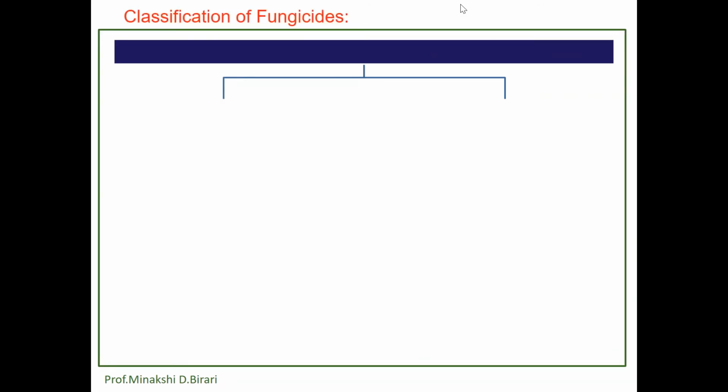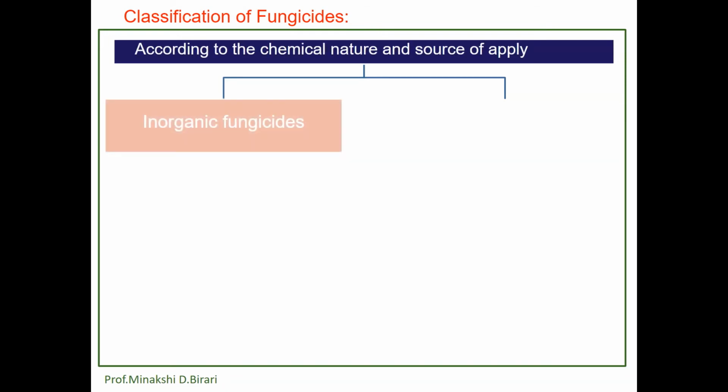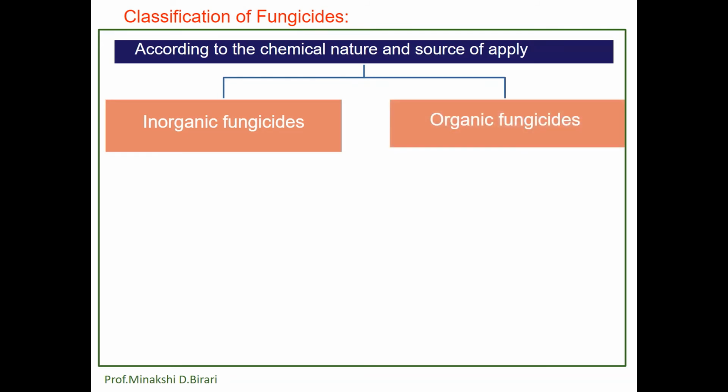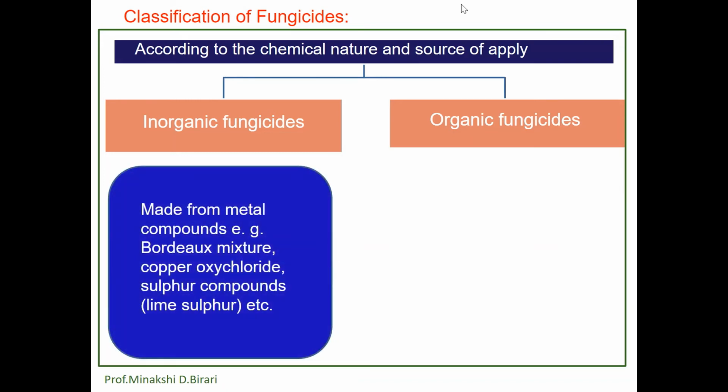Fungicides are also classified according to the chemical nature and source of supply. First one, that is inorganic fungicides, and also organic fungicides. Inorganic fungicides are made from metal compounds.